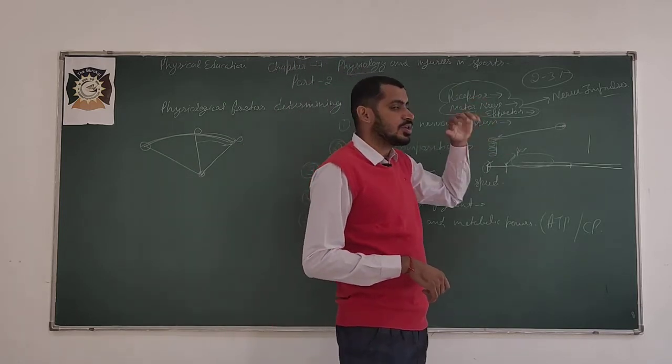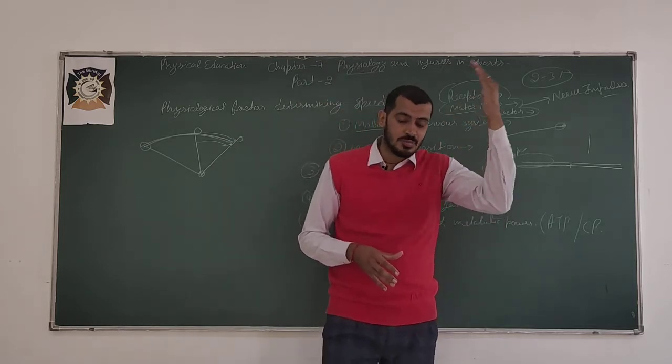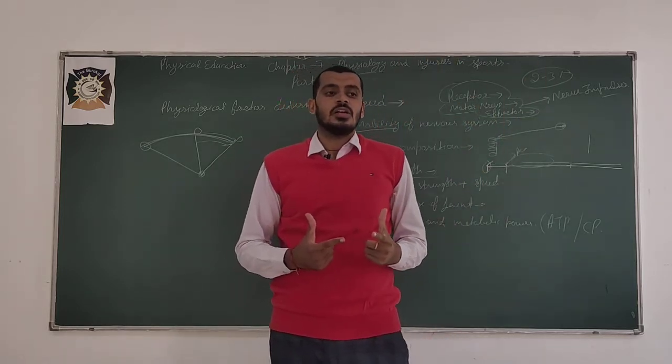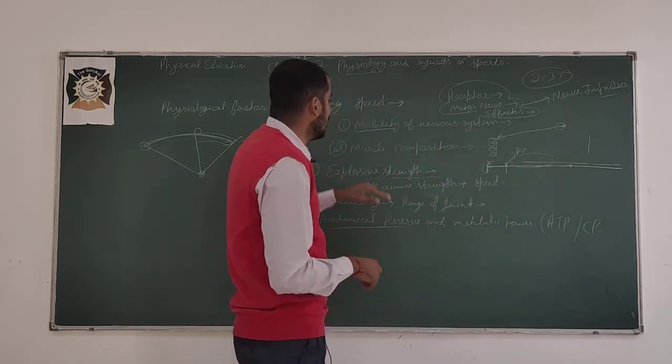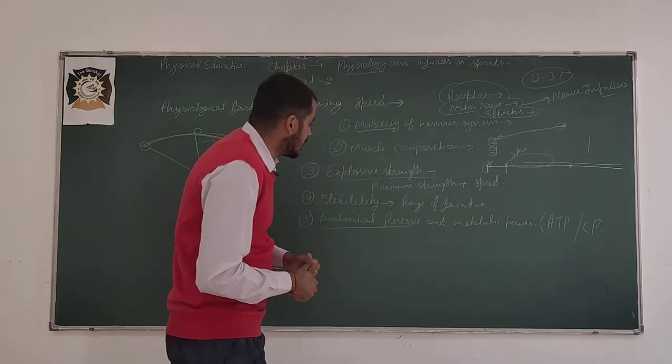Mobility of the nervous system. If the mobility of the nervous system is good, whatever we are observing outside, whatever is demanded from outside, our body responds according to the demand in a very fast way, so automatically speed is very good, which totally depends on the mobility of the nervous system.